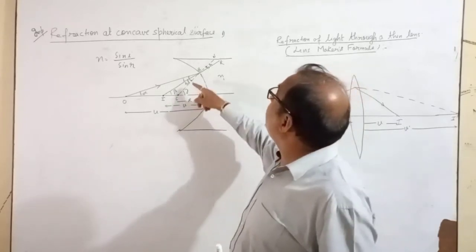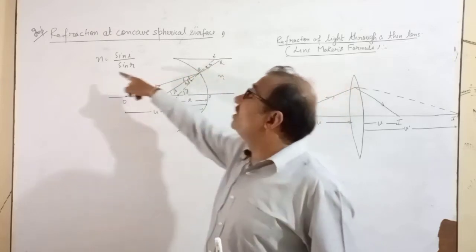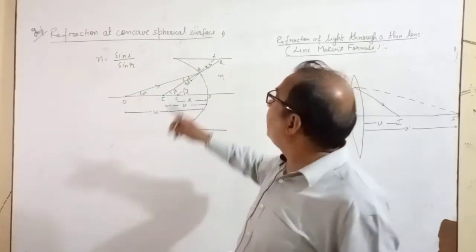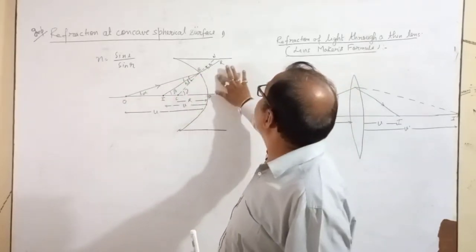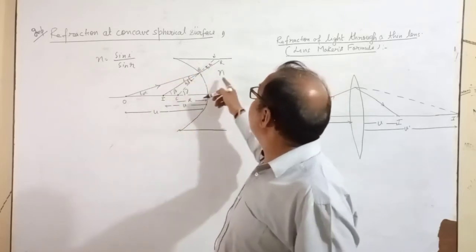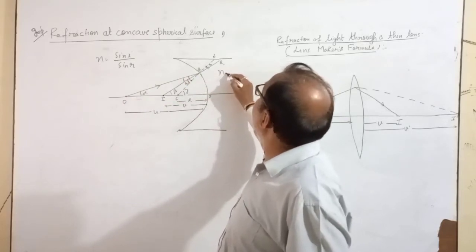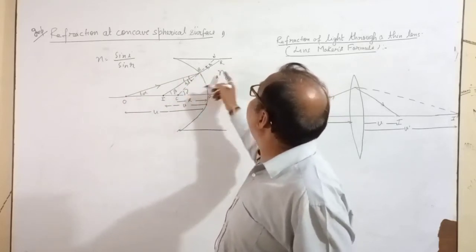Second, the ratio of sine of angle of incidence and sine of angle of refraction is constant, equal to the refractive index of one medium with respect to the other. The refractive index of glass with respect to air is n.